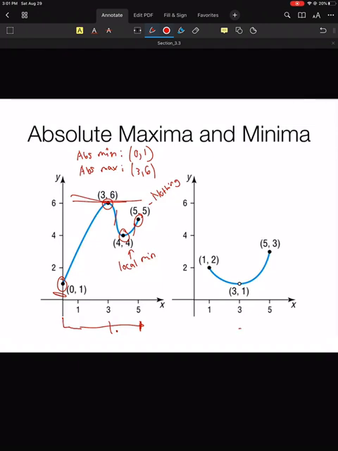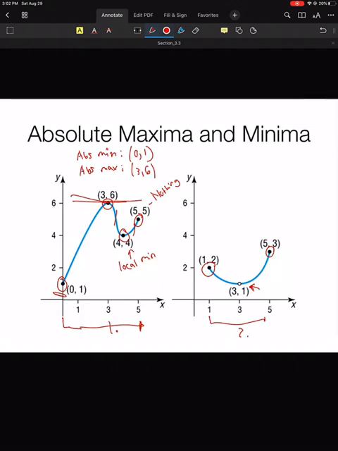Now let's go over to number 2, which is a little bit more tricky. Again, it's defined from 1 to 5. By the extreme value theorem, it says that both a maximum and a minimum will exist. Now I've got 3 points that are possible suspects. (1, 2), (5, 3), and then maybe (3, 1).